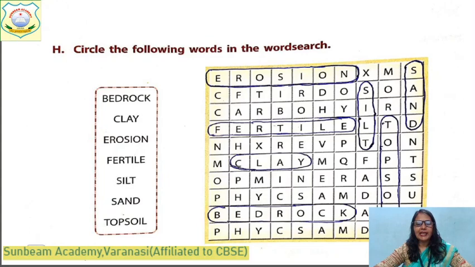The words are at the first row, you can see erosion, and in the corner there is sand, silt, fertile, clay, bedrock, topsoil, sand. You can find all these words in this word search. Come to the next one. You will do it with a pencil in your book. Okay, try to do it yourself.